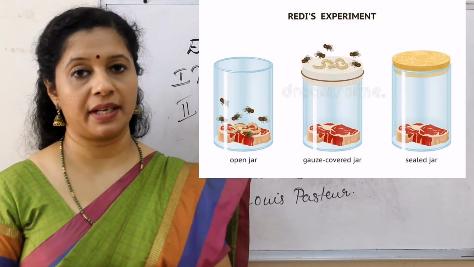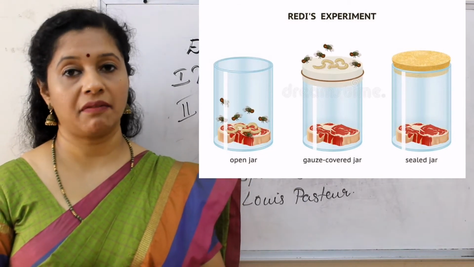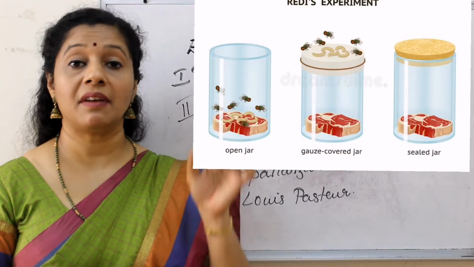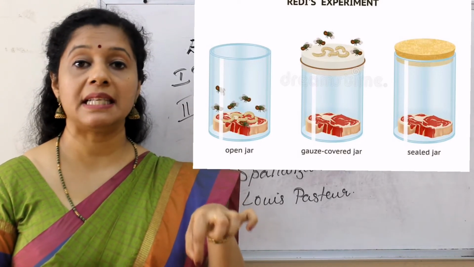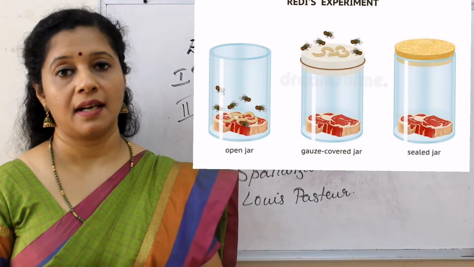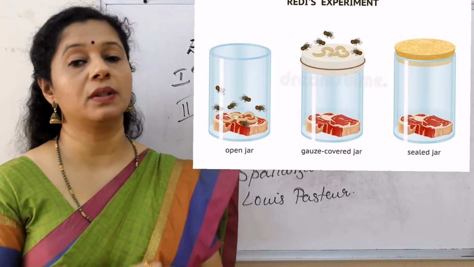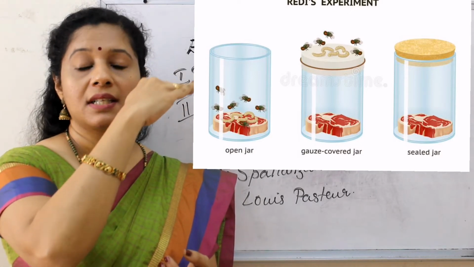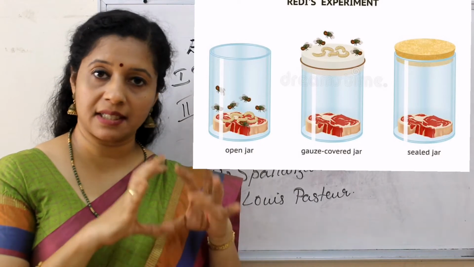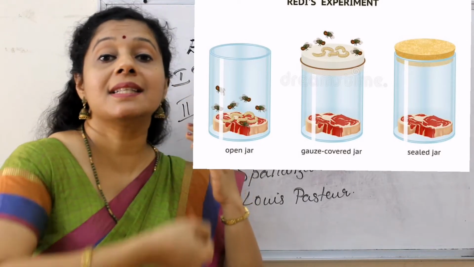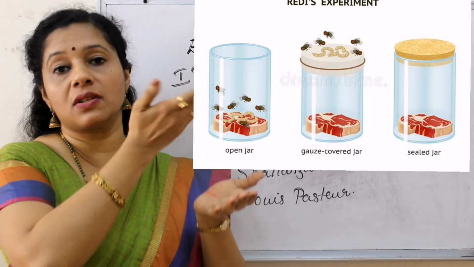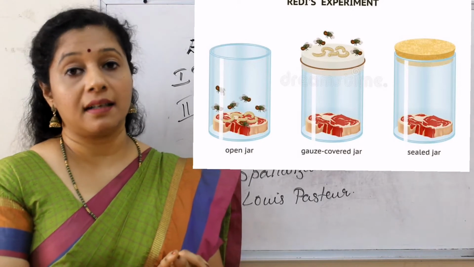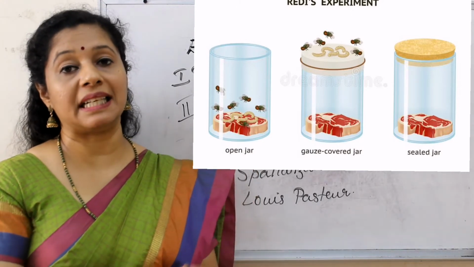He kept them for a few days, and after a few days he found that the jar kept open had development of larvae and flies, because the flies could come inside and lay eggs on the rotten meat, and that developed into new flies. Whereas in the second one, covered with a muslin cloth or wire gauze, the flies could not go inside to lay eggs. Naturally all the flies got attracted by the rotten meat, but they were not able to go inside the jar, so they laid eggs on the surface of that muslin cloth. Whereas in the third one, covered with parchment paper, they could not find any larvae or flies, because that was completely sealed.